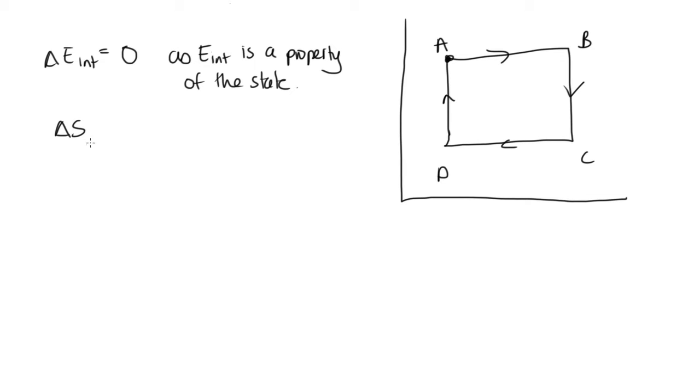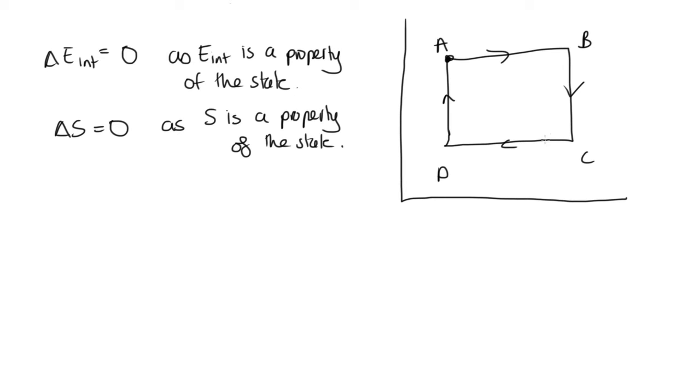Okay, next we're asked about the change in entropy. And through the same argument, entropy is a property of the state. So no matter what path we take, if we end up at A, we end up with exactly the same entropy. So the change in entropy is zero, as entropy is a property of the state.